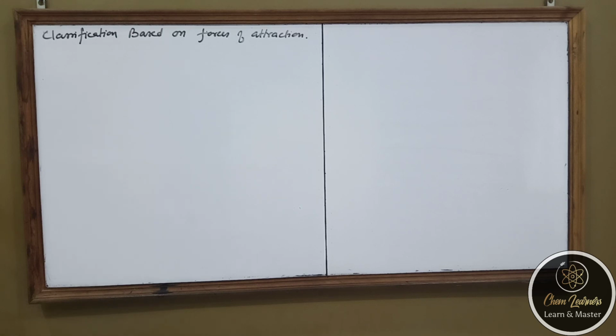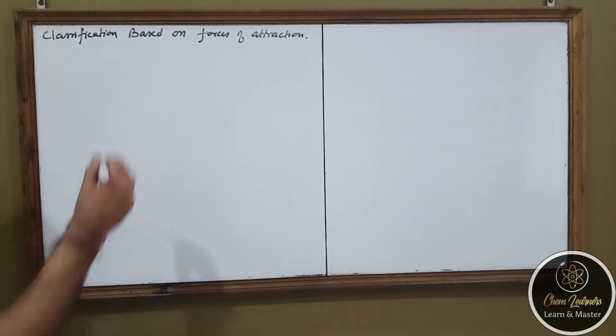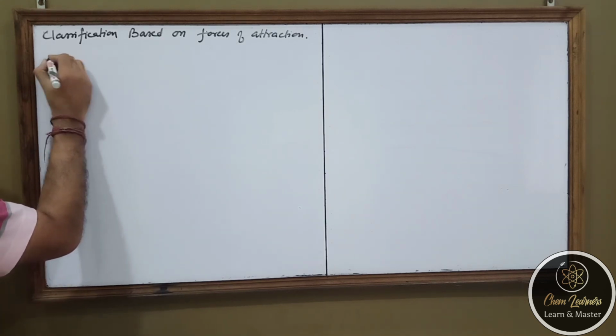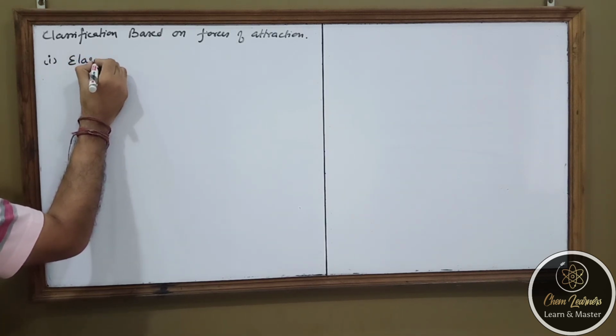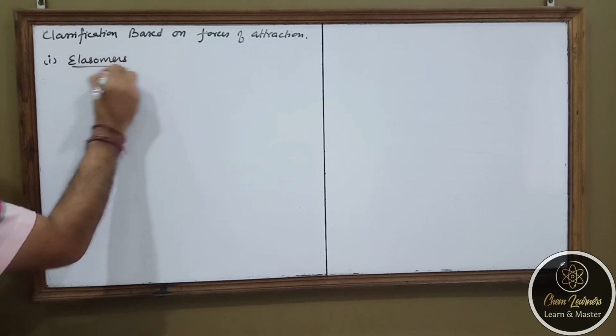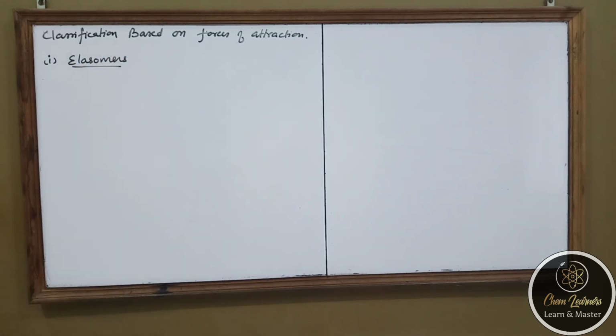Now when a polymer is formed and all the polymeric units, they will be having a close association with each other, making unique properties of the polymer. And if we classify accordingly, we are having first type which is known as elastomers. Now what are these elastomers?